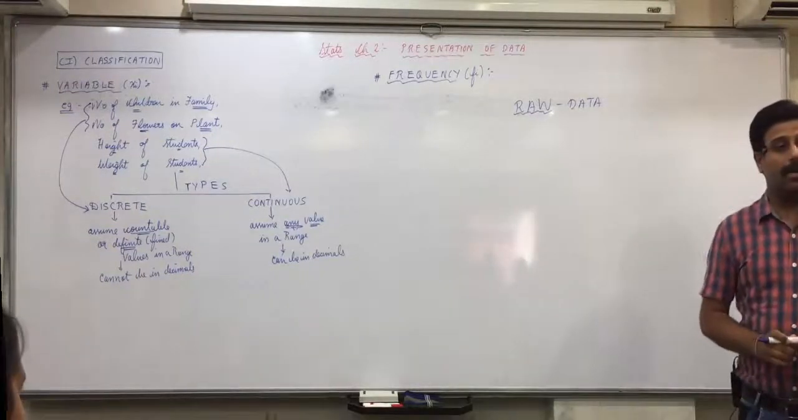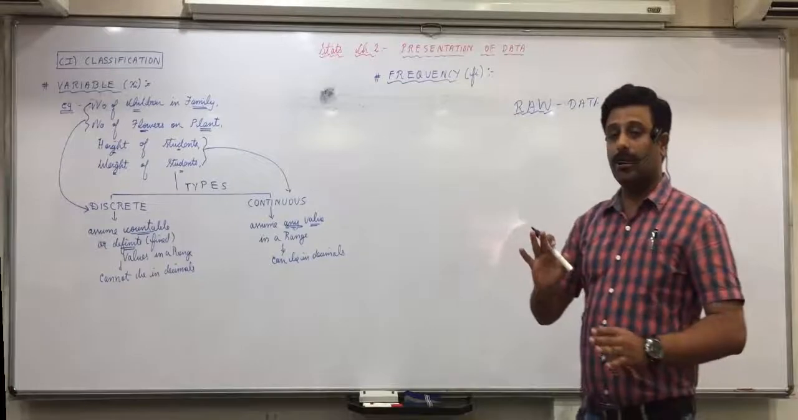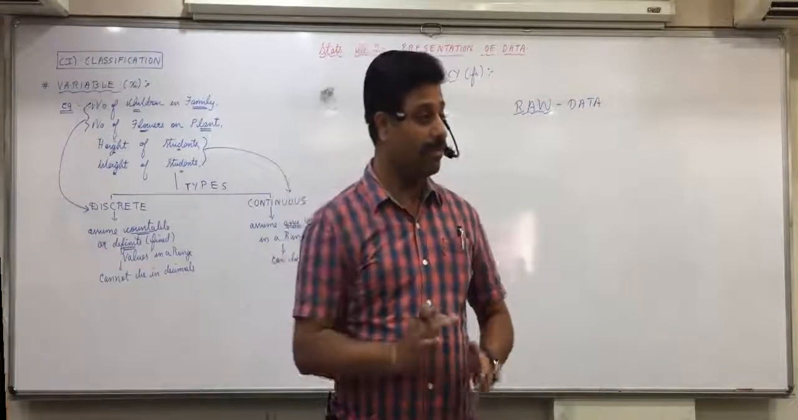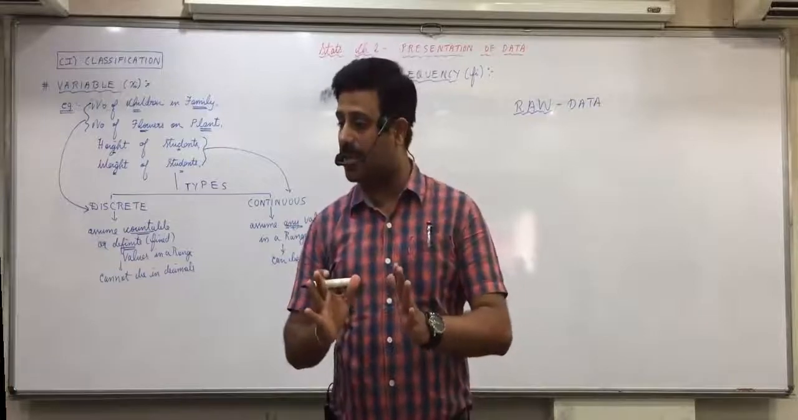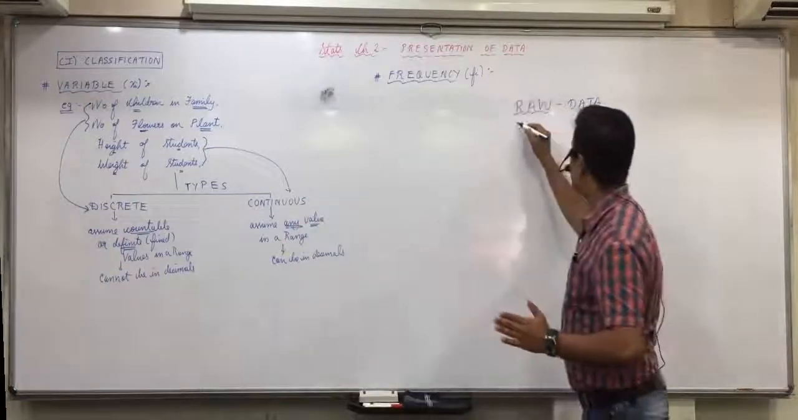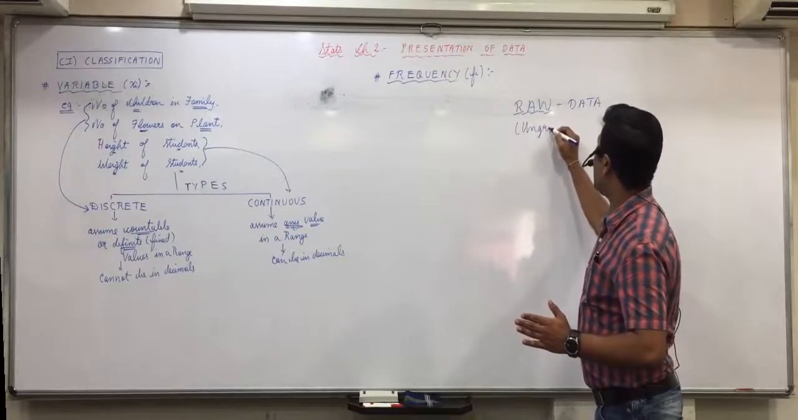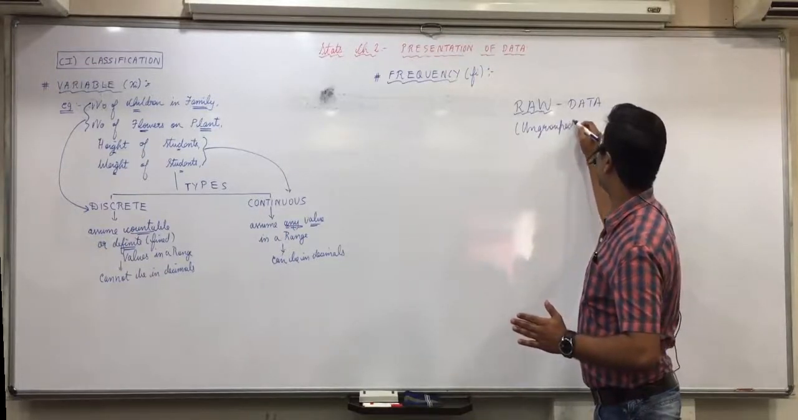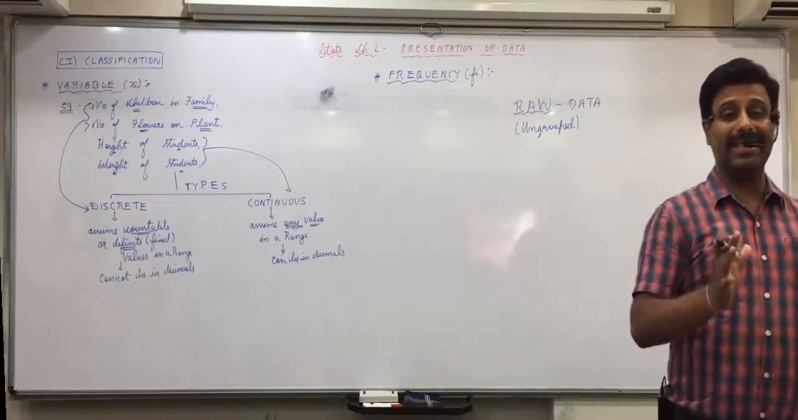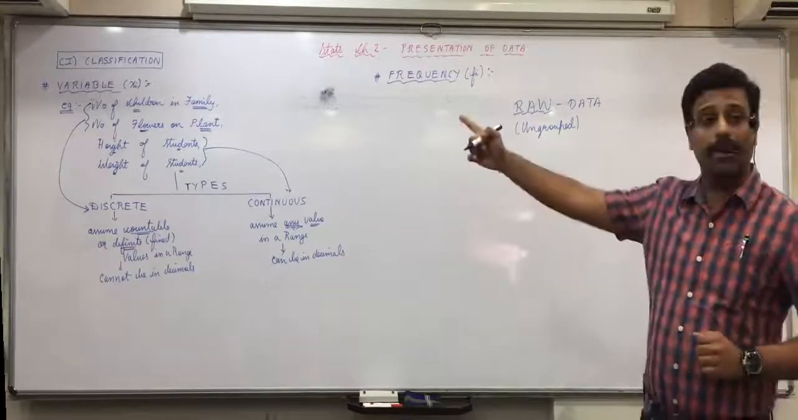Okay? Now, what is classification? What is organization? I said to you, writing it systematically in proper form. Simple meaning of classification means the raw data is haphazard. We also call it as ungrouped. When you group it and write it in a systematic form, it is called classification.